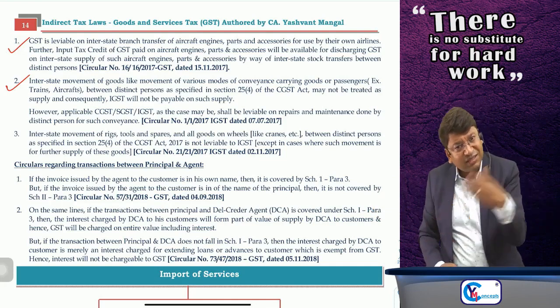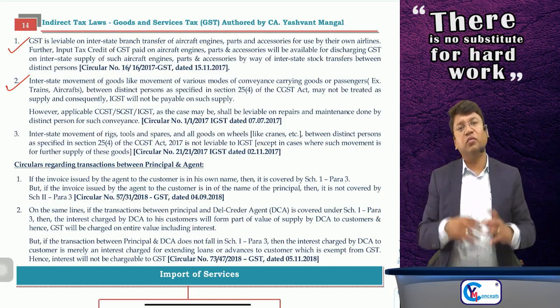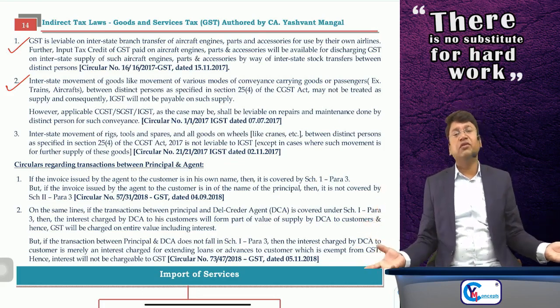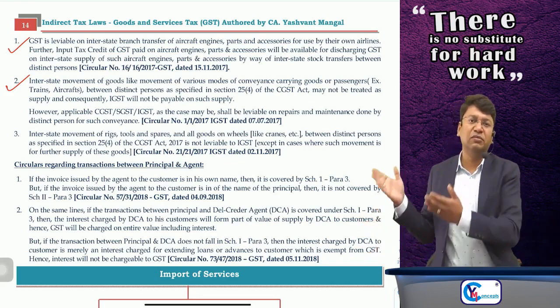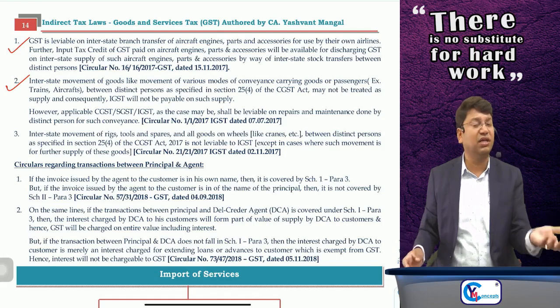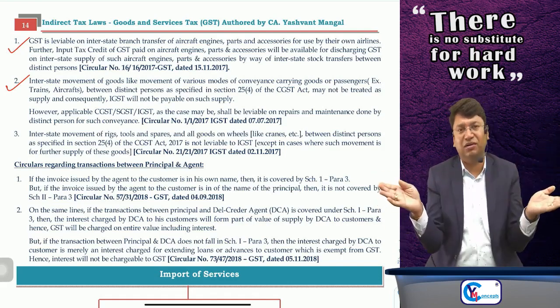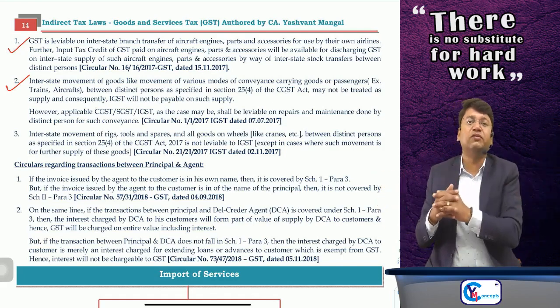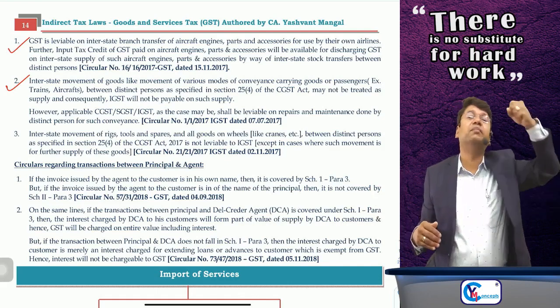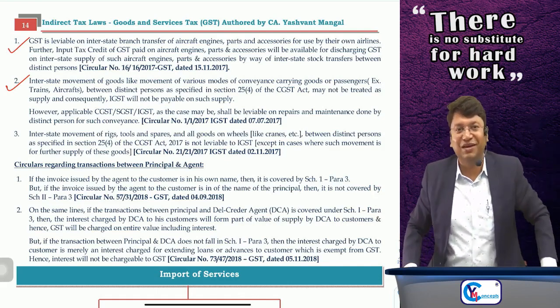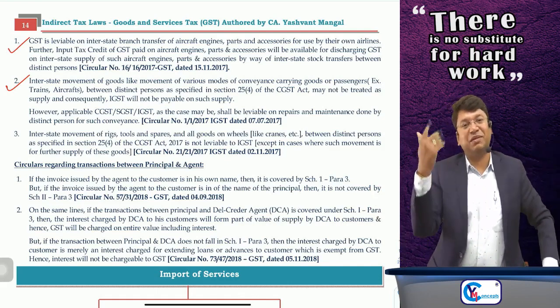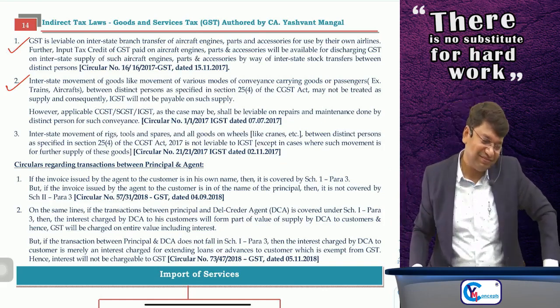Sir, whether the car is supplied? No. So mode of conveyance, whatever you are using for transporting the goods or passengers from one distinct person to another distinct person, mode of conveyance is not supply at all. But yeah, suppose a truck was sent from Mumbai to Delhi and permanently it was sent to Delhi only, truck also, then truck will be supply from Mumbai to Delhi branch.